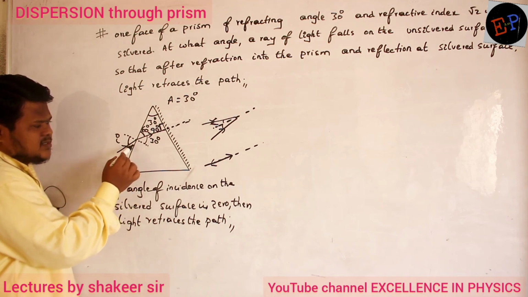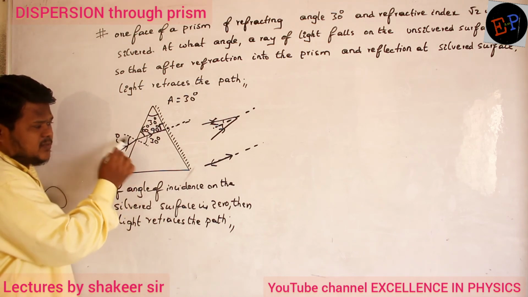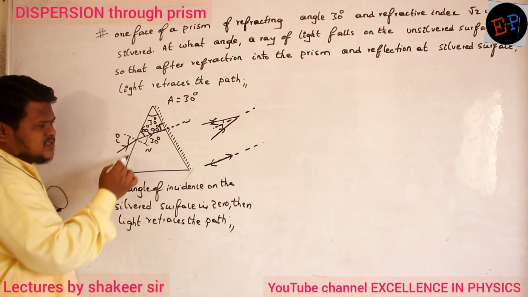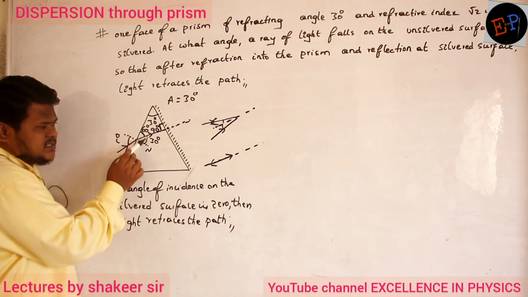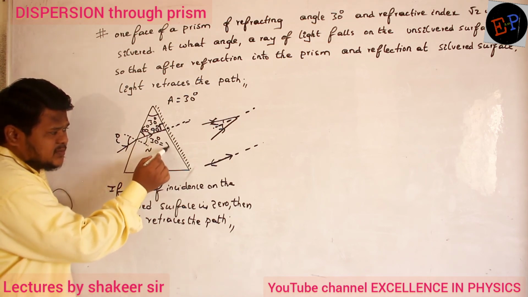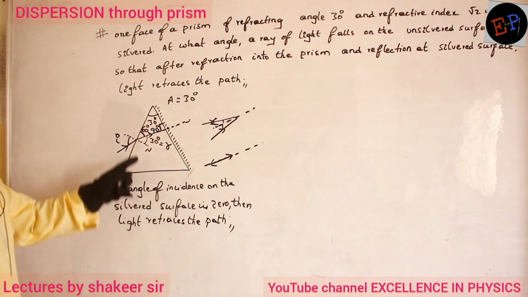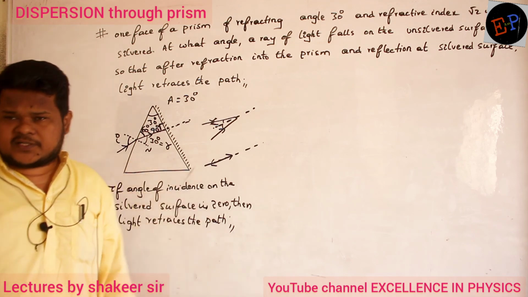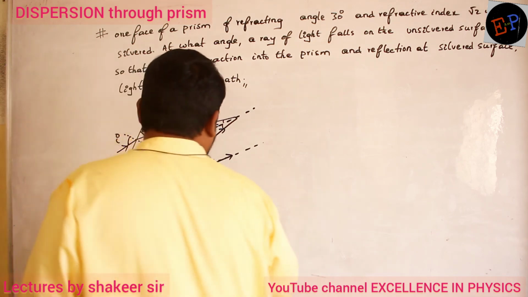Because the normal and the surface are perpendicular, no? This is the first normal, no? The normal and the surface should be 90. If this is 60, this one is 30. And what is this 30? This is nothing but the angle of refraction, no? So we have calculated the angle of refraction, no?